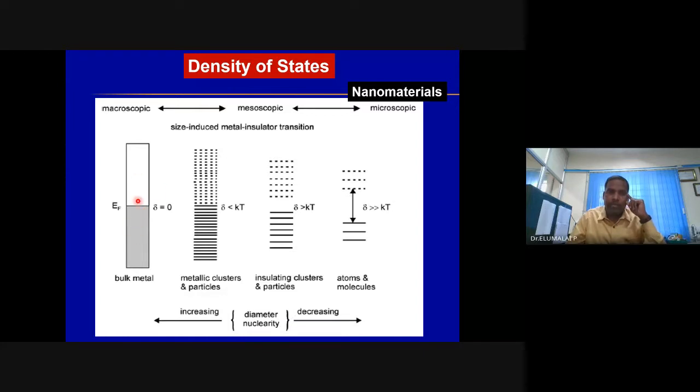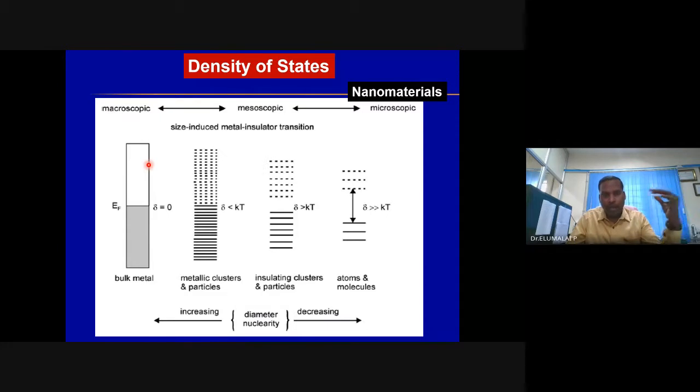When the energy level is continuum, material will show its own bulk property that we call a macroscopic property. Metal will show its metallic conductivity, insulator will show its insulating properties, semiconductor will show its semiconducting properties. You take that bulk material, subdivide into nano. Let's take silicon, or cadmium sulfide, zinc oxide, or even gold for that matter, subdivide into nano.